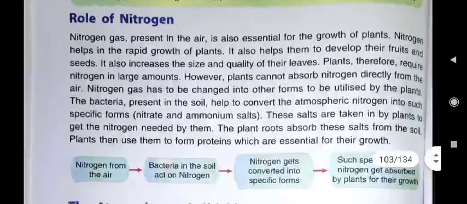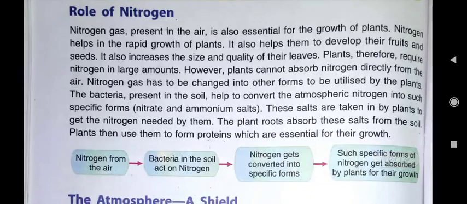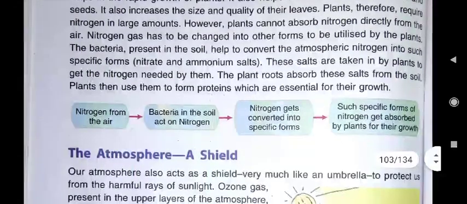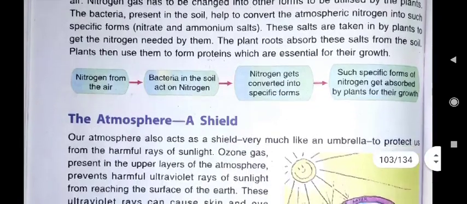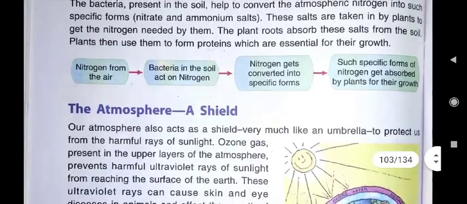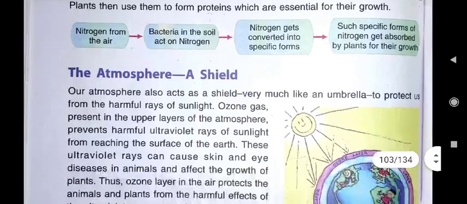Now we have seen how nitrogen gas is very important for the growth of plants. Nitrogen from the air goes to the soil, where bacteria act on nitrogen, and then nitrogen gets converted into specific forms, and such specific forms of nitrogen get absorbed by plants for their growth.